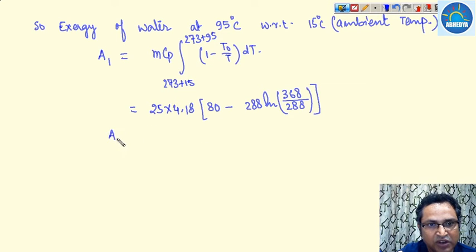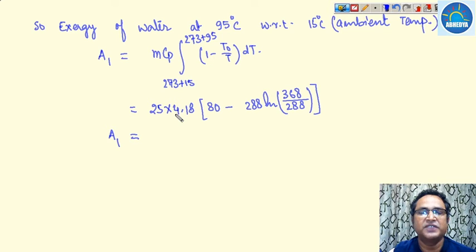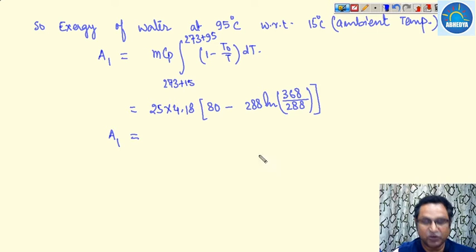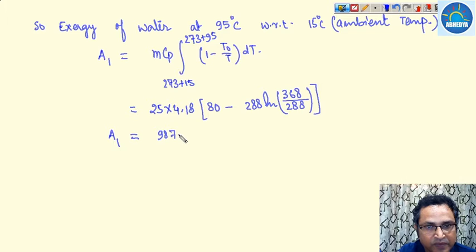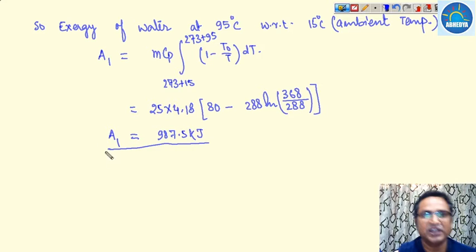So the total available energy of this stream of water which is at 95 degrees centigrade, I am giving you the value that we have calculated, comes out to be 987.5 kilojoule. You just check the calculated value. This is the exergy of water at 95 degrees centigrade.